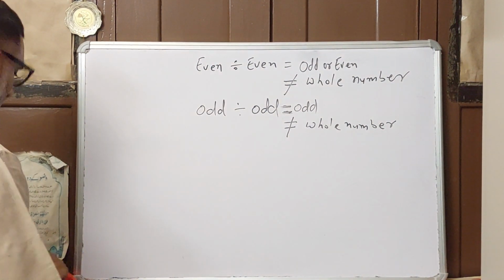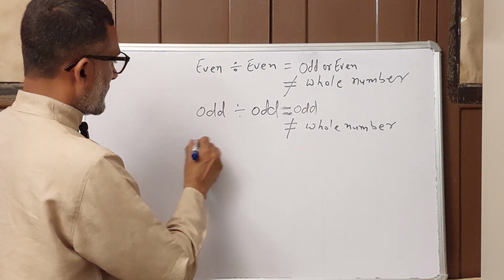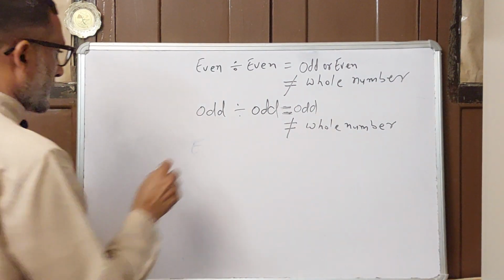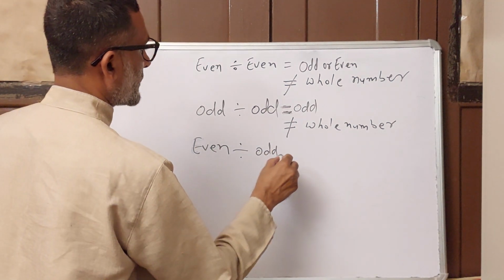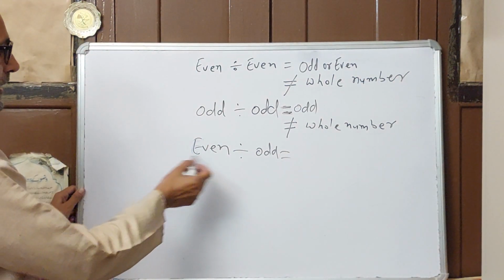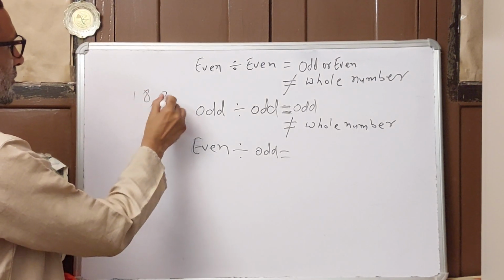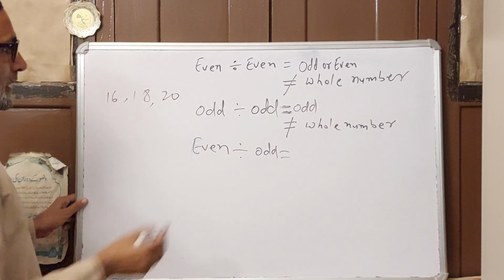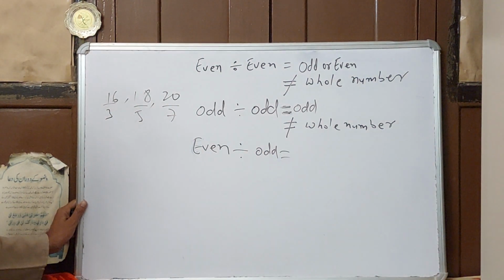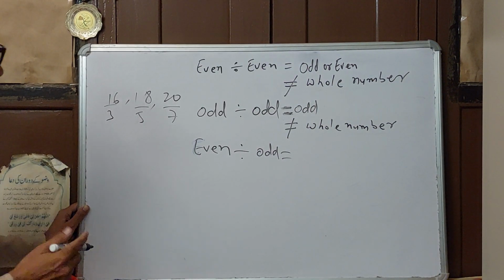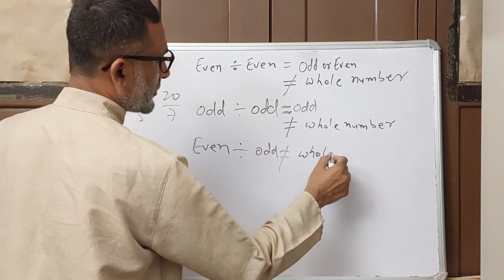And another situation, what will we see? Even number divided by odd number. When you try any even number, for example 18, 20, 16, with any odd number like 3, 5, 7, you cannot divide it completely. So in this one case it is not completely divisible. It will not give a whole number.